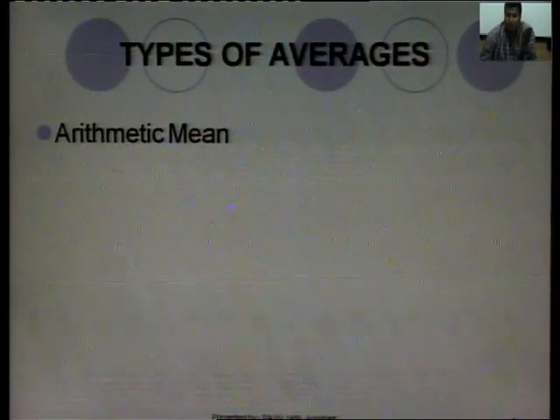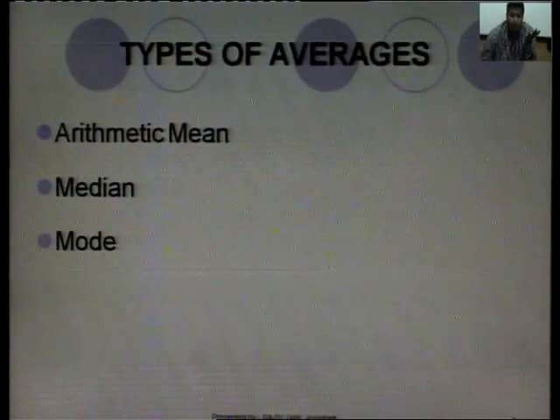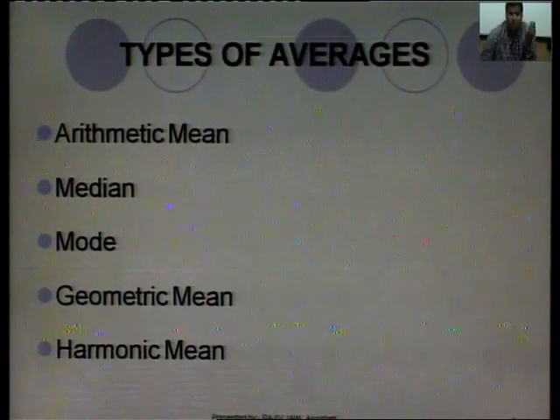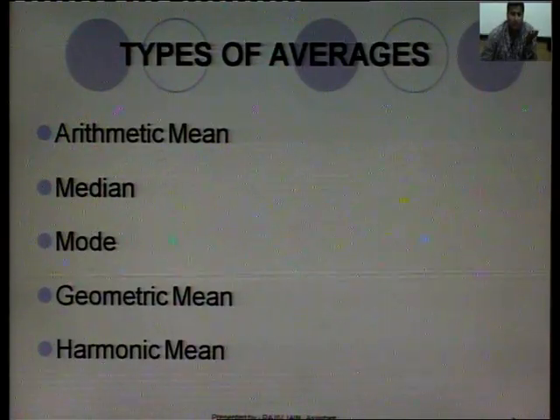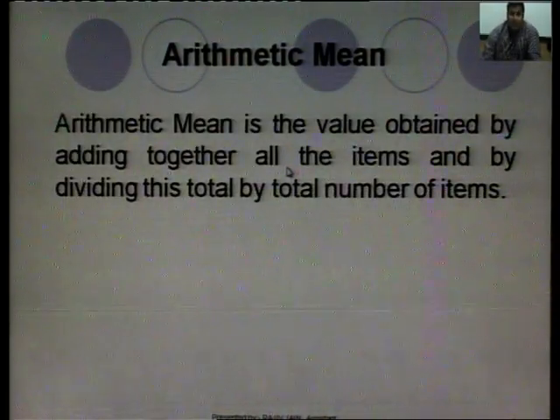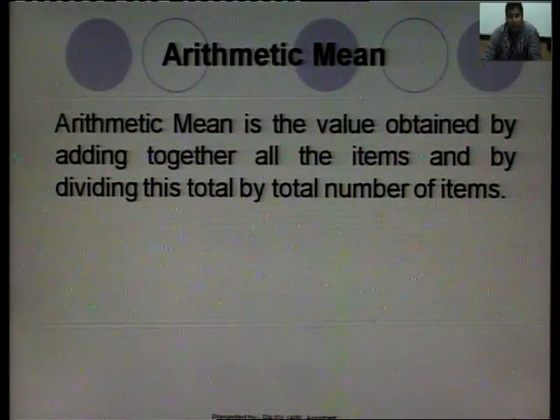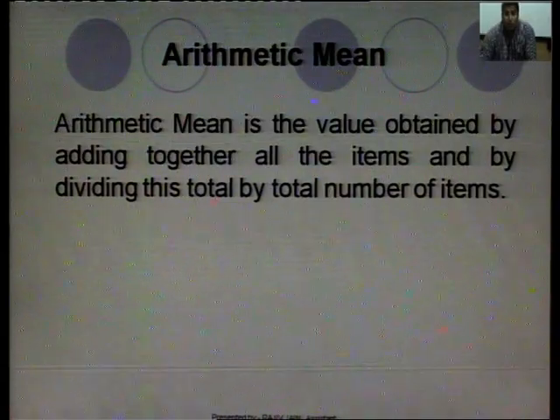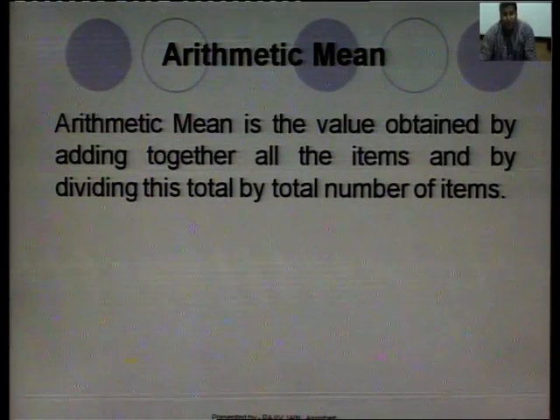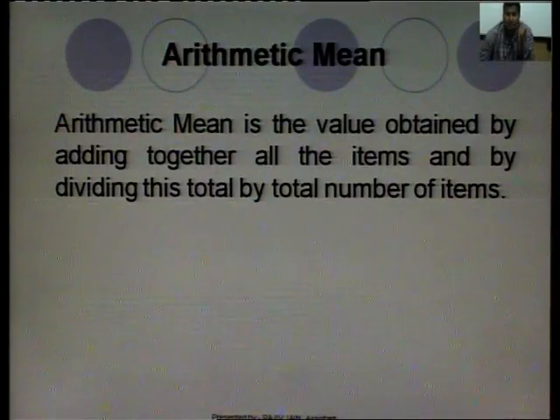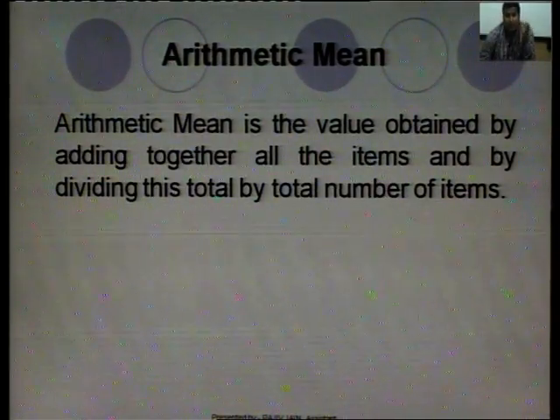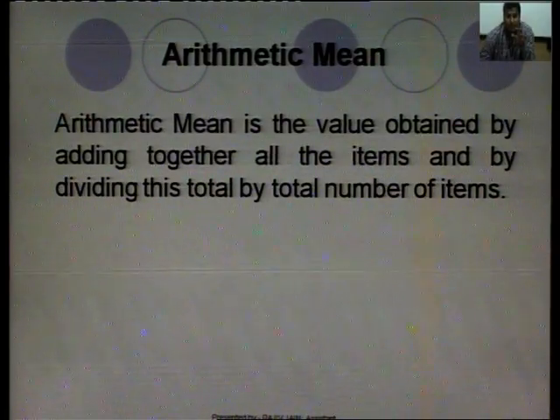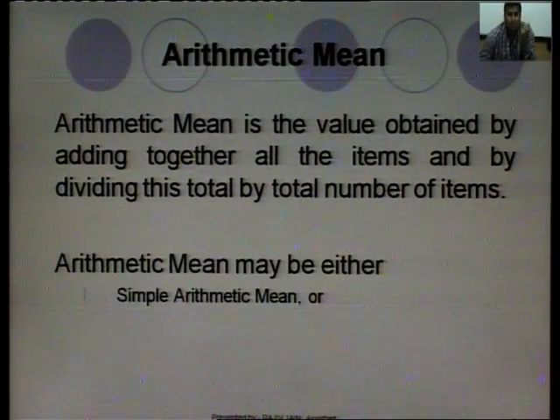How many different types of averages are there? First we start with arithmetic mean, then there is median, mode, geometric mean, harmonic mean. But today's lecture is basically emphasizing arithmetic mean. Now, what is arithmetic mean? Arithmetic mean is the value which is obtained by adding together all the items and dividing this by the total number of items. For example, if there are 10 values in the data, we will add all the 10 values, then divide by the total number of items.